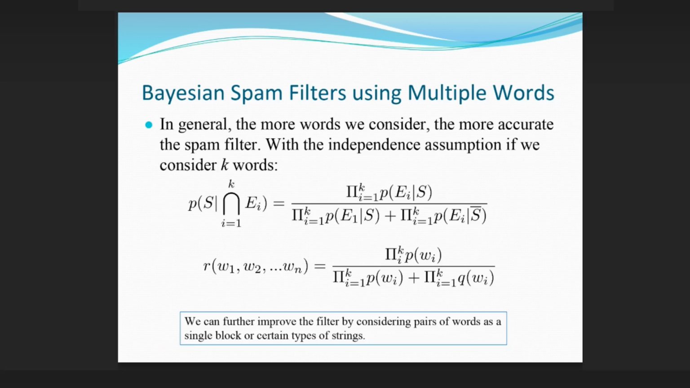Bayesian spam filters using multiple words. In general, the more words we consider, the more accurate the spam filter. With the independence assumption, if we consider k words, we can further improve the filter by considering pairs of words as a single block or certain types of strings.